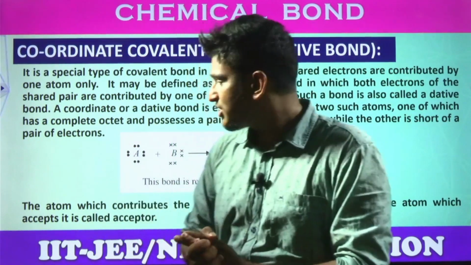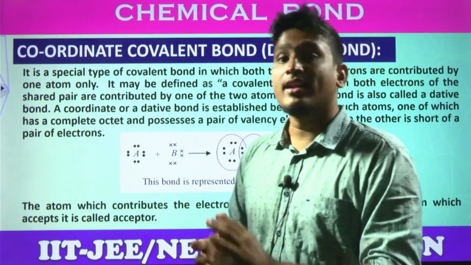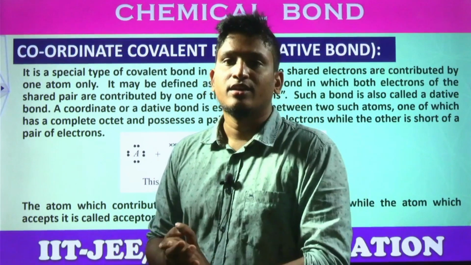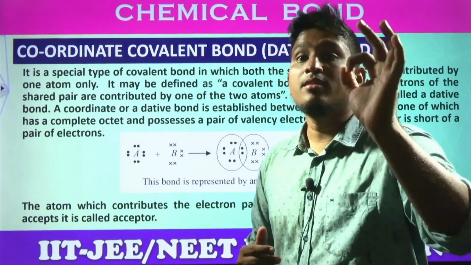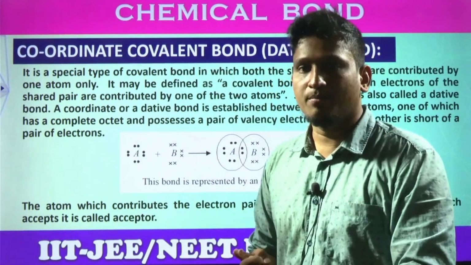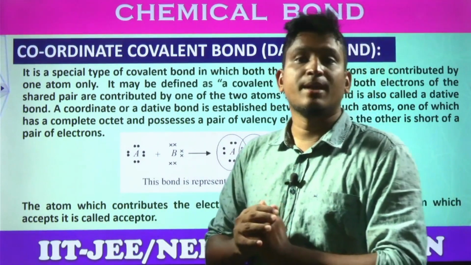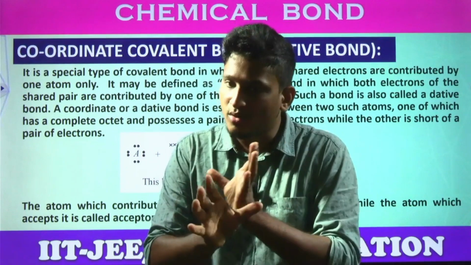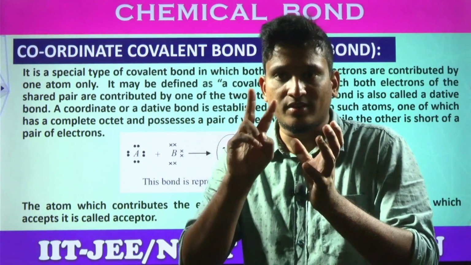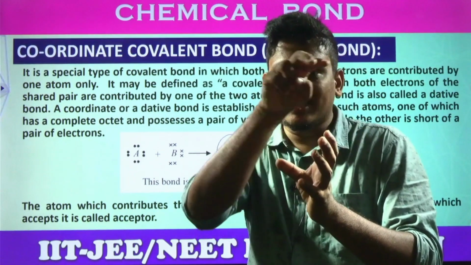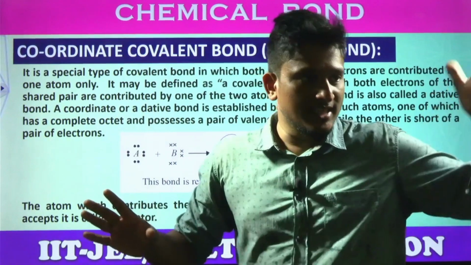You know, what are the conditions for this formation? In both of these combining elements, one element or one component should have a lone pair of electrons. What are lone pairs? Non-bonding electron pairs are called lone pairs, right? And the other component should have an empty orbital. Empty orbital means an orbital with no electrons in the valence shell. Now, this empty orbital can accommodate two electrons or not. So, this lone pair of electrons can fit in this empty orbital. That is what a coordinate covalent bond is. Is this atom losing?